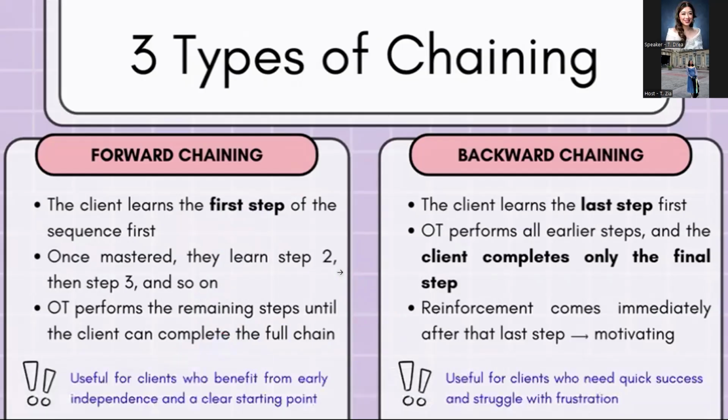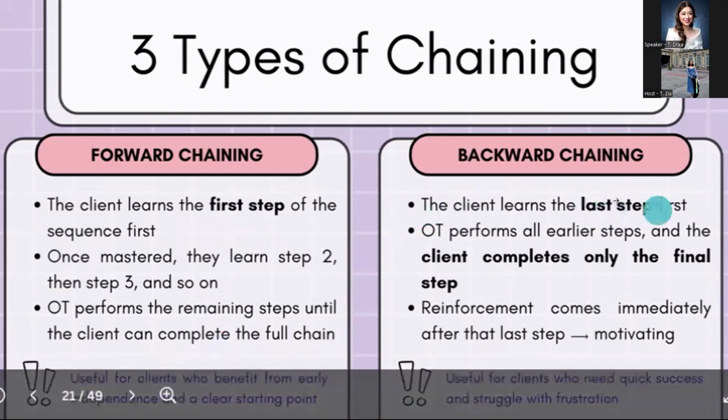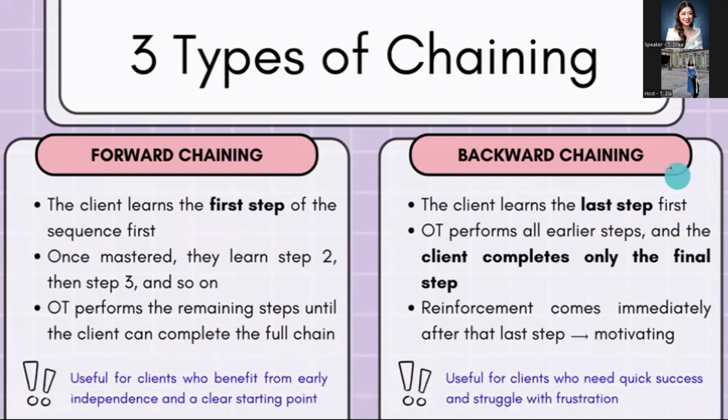Now, sa backward training naman, baliktad naman. So the client will learn the last step first. So for example, si OT or si caregiver, he or she will help with the step 1 until second to the last step. Si client naman or si child will complete the final step. And then reinforcement comes immediately after the last step para mas maging motivating dun sa bata. So this is useful for clients who need quick success and often yung mga children or individuals that struggle with frustration tolerance.